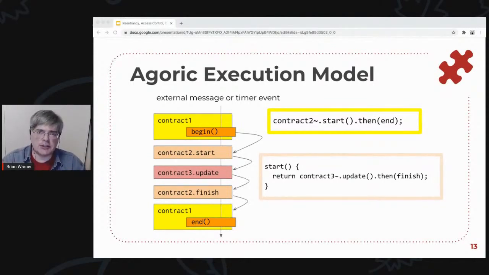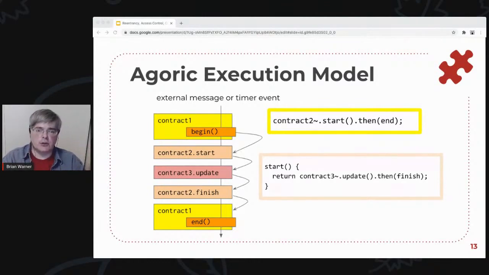In addition, the message that triggers execution might not come from some solo machine sending something with a public key. So there are a variety of events that can trigger this thing. And all of the wiring from one step to the next happens through promises. So in this example here, contract 1 tells contract 2 to do something. And by putting a then on that eventual send call to start, contract 1 will get control again once contract 2 is finished with its start.